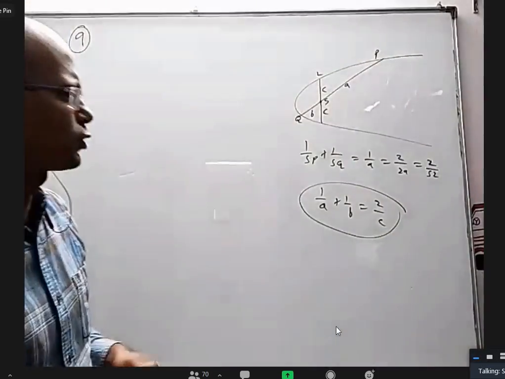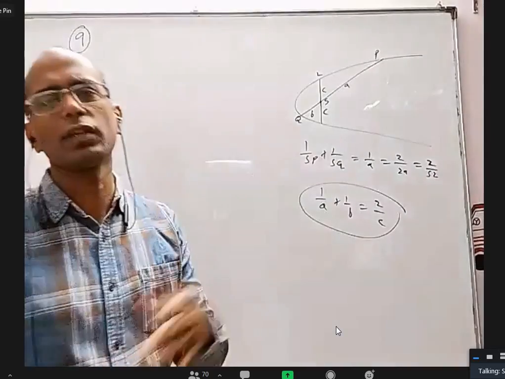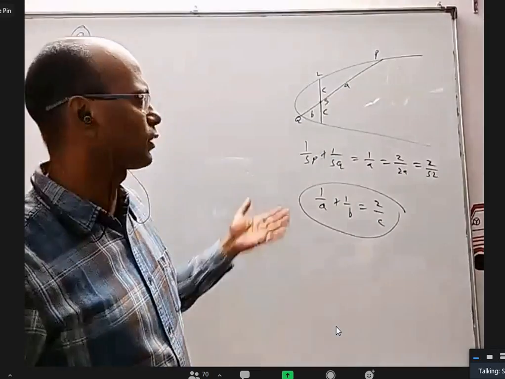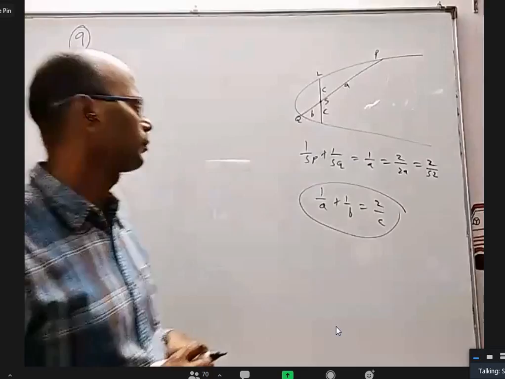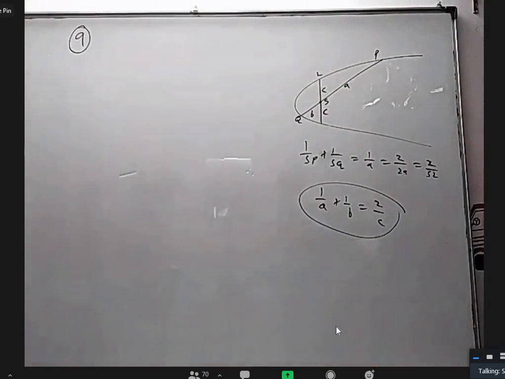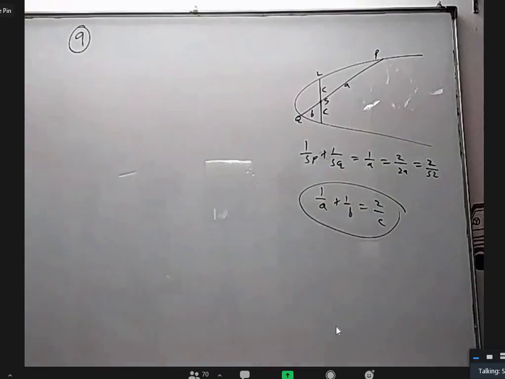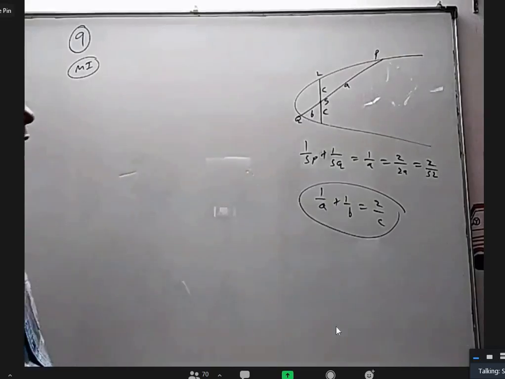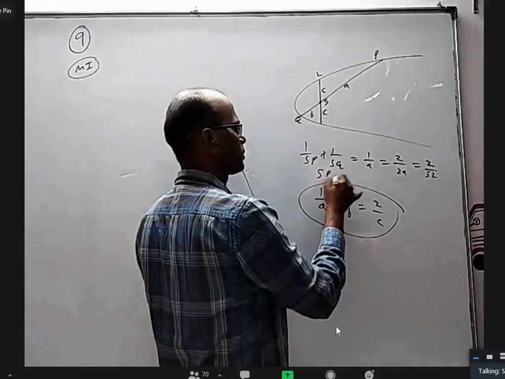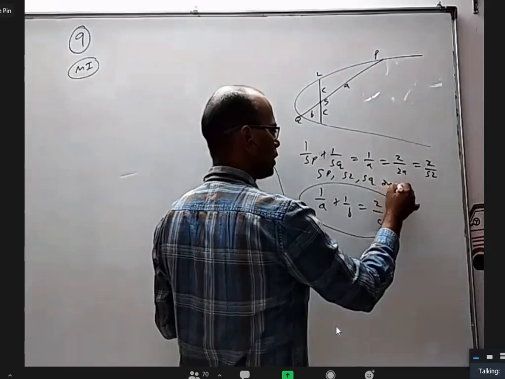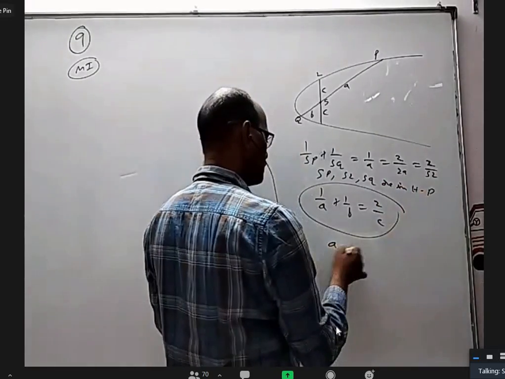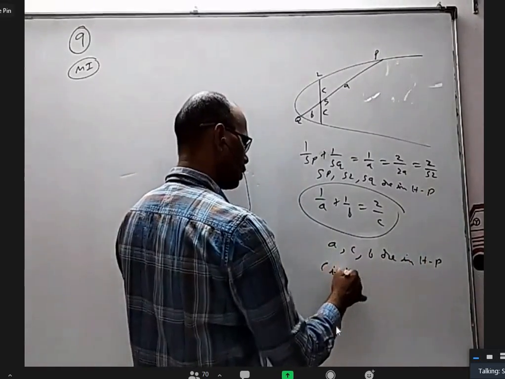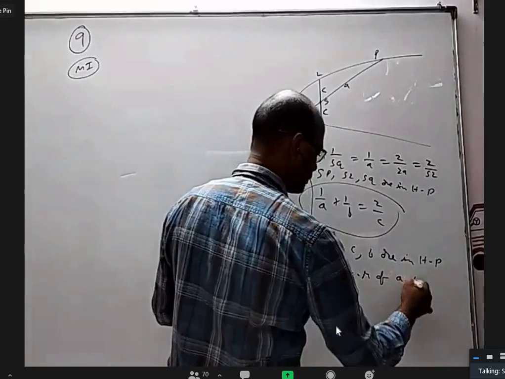Now they're talking about A cube plus B cube compared to C cube. Is it greater or less? It is all about, in one sense, Jensen's inequality, some kind of inequality involving A and B. I guess we can do it in different ways. So here A, C, B is an HP. Yes, correct. We wrote that statement also earlier: SP, SL, and SQ are in HP. Here also A, C, B are in HP. You can even say C is the harmonic mean of A and B.